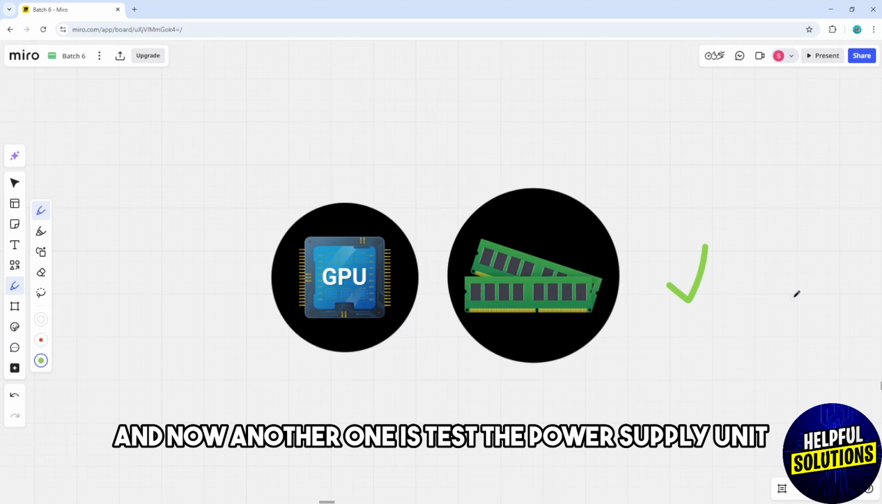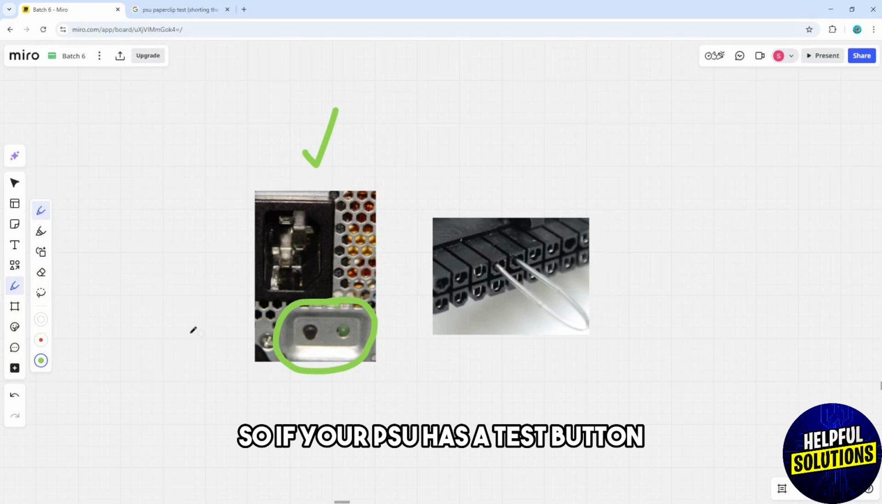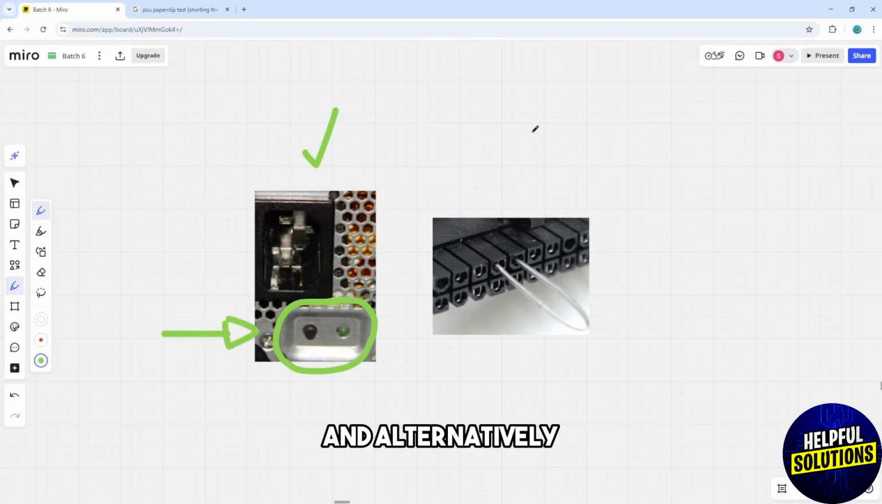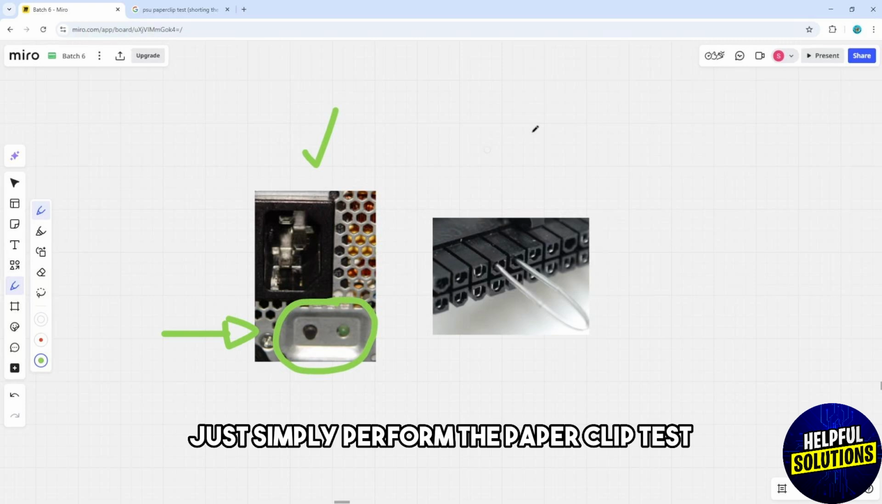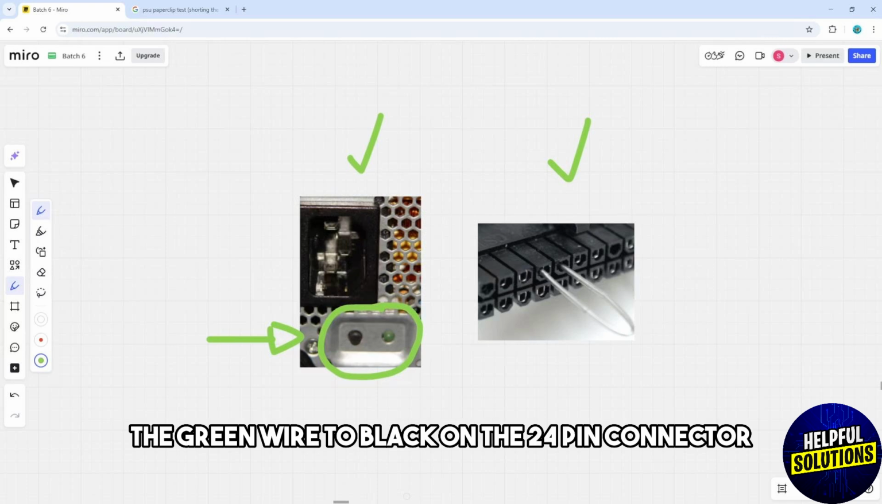And now, another one is test the power supply unit. So if your PSU has a test button, use it to check its functionality. And alternatively, just simply perform the paper clip test. So just simply shorting the green wire to black on the 24-pin connector.